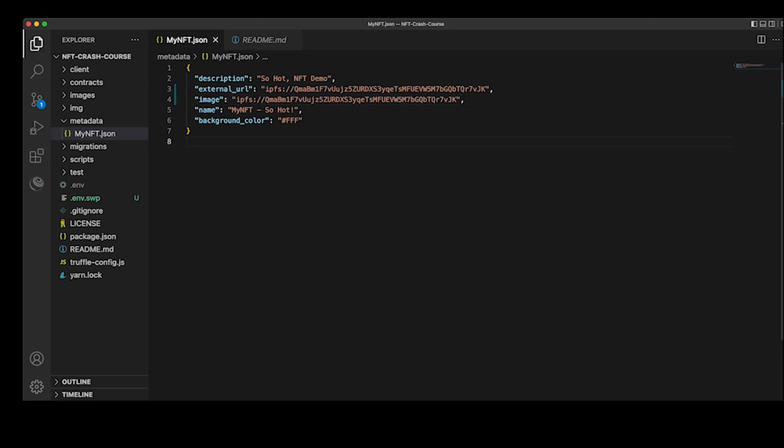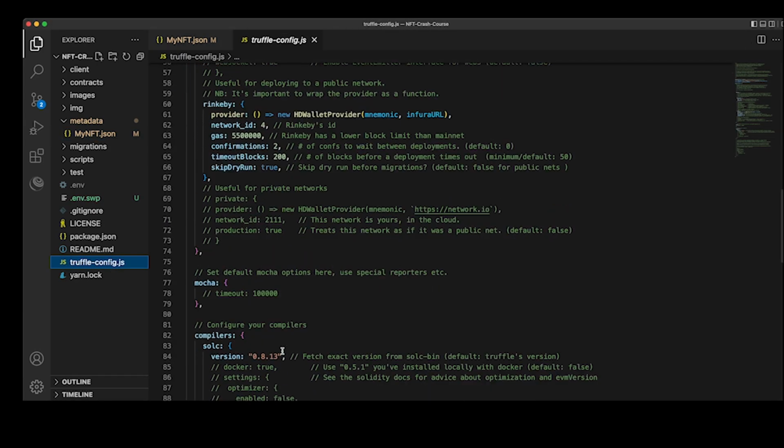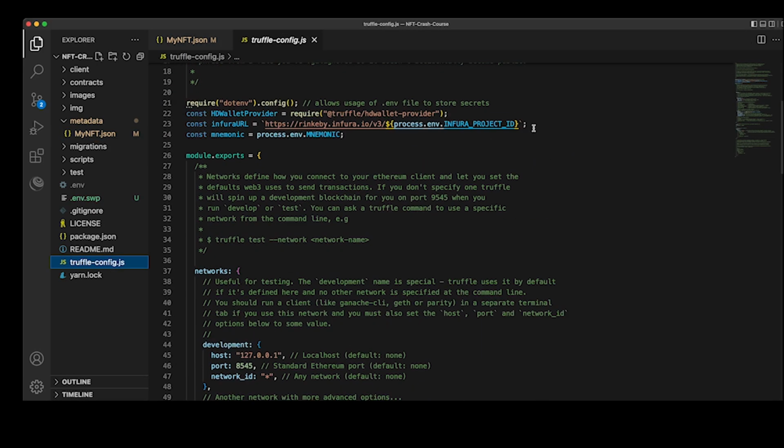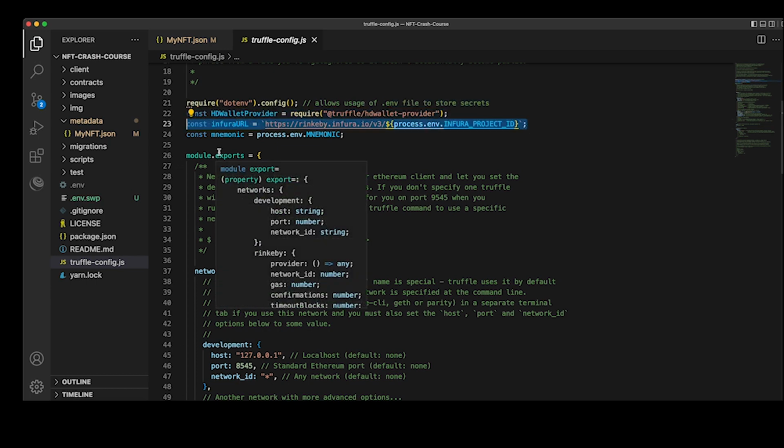Okay, and go ahead and save. Since we already added our deployment info to the Truffle config file, Truffle will handle the details of our deployment.